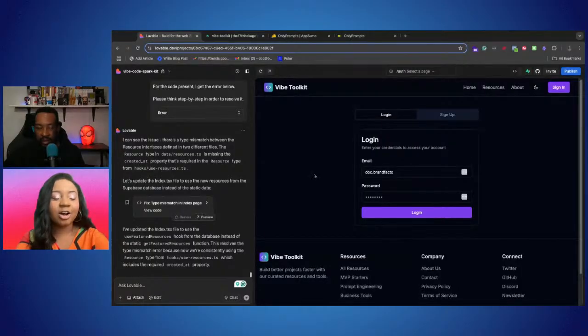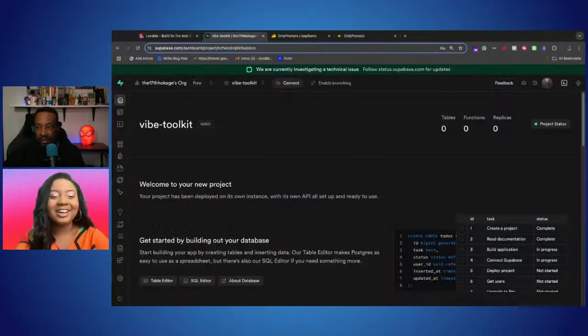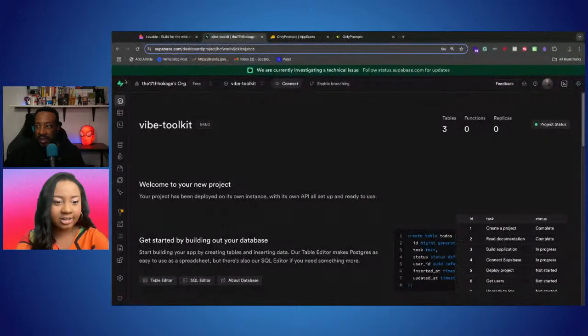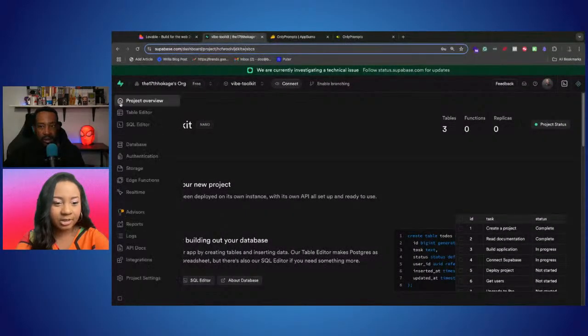We have to turn off email verification. Now, when you launch your app to the public, you're going to want that email verification so that you don't have spam. But while you're developing, it is super annoying to always go check your email and then come back to the Lovable project. It's a lot of hassle, so we're just going to turn it off. To do that, you hover over the left hand side and click on authentication.